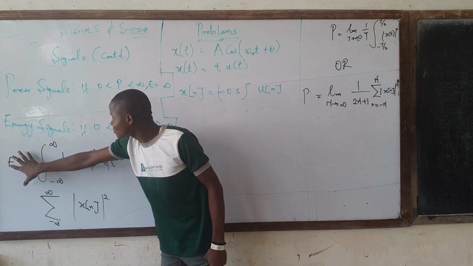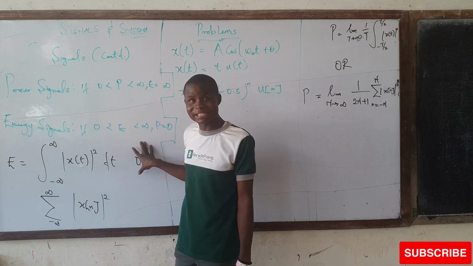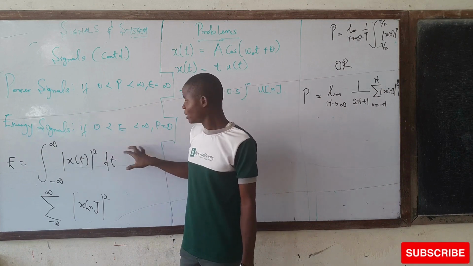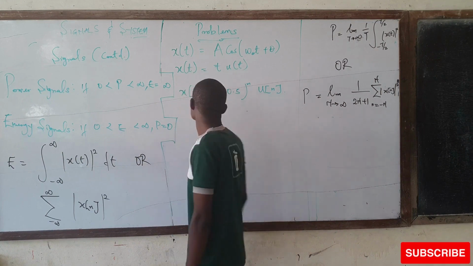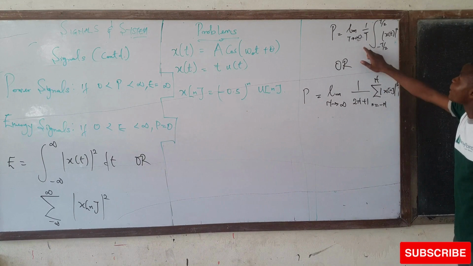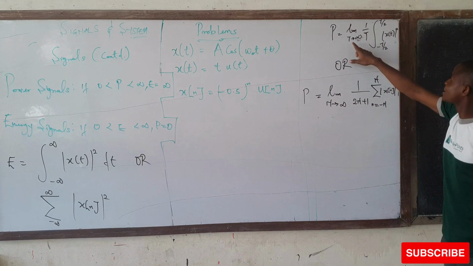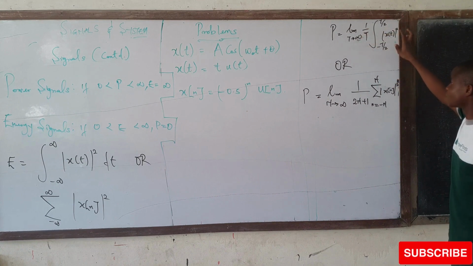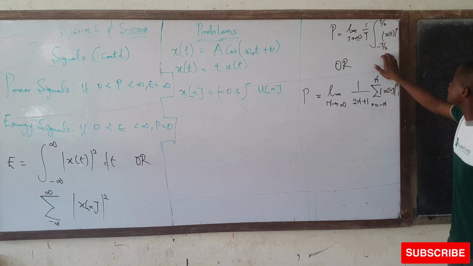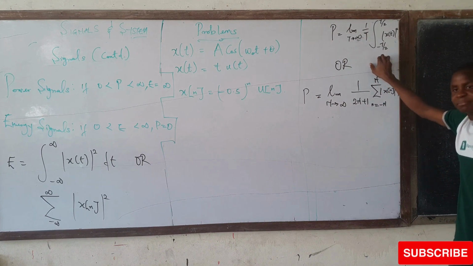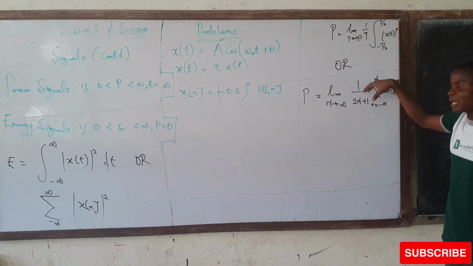So when you have a continuous time signal and you want to classify whether it's an energy signal, you use this. So it's either this, which is for continuous, or this, which is for discrete time signals. The same goes for power signals. If it is a continuous signal, you use the limit as T tends to infinity of 1 over T, integrated from minus T/2 to T/2, and this is also for discrete. This is for discrete, and this is for continuous time signals, if you want to classify it as a power signal.